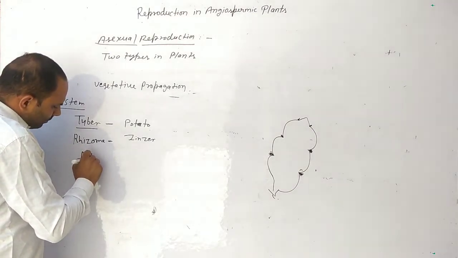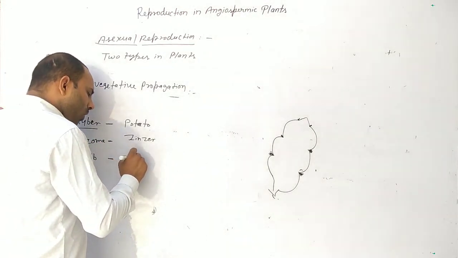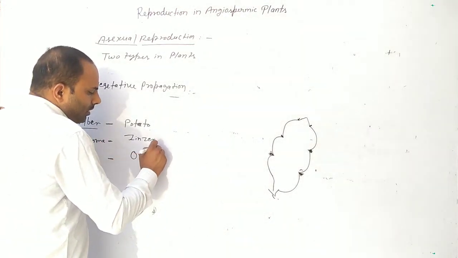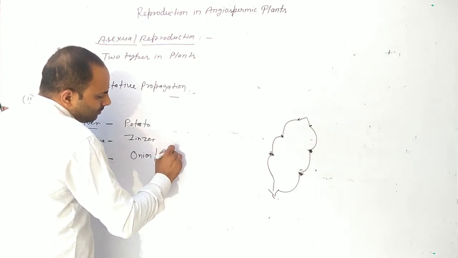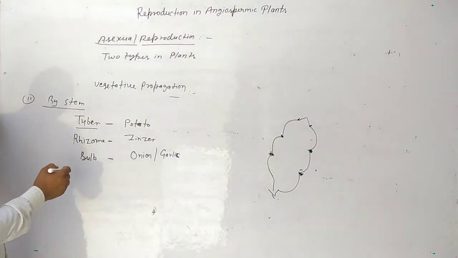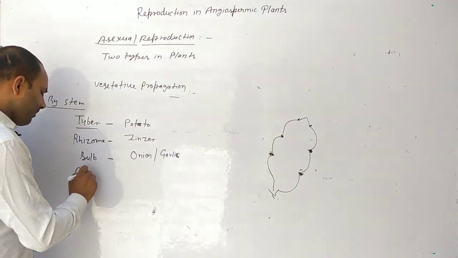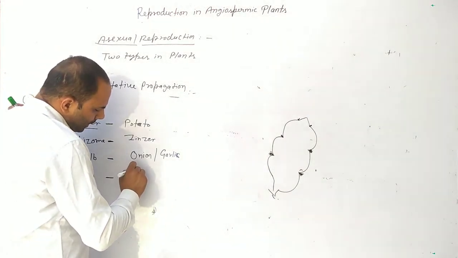Bulb, in onion and garlic. Corm, in colocasia.